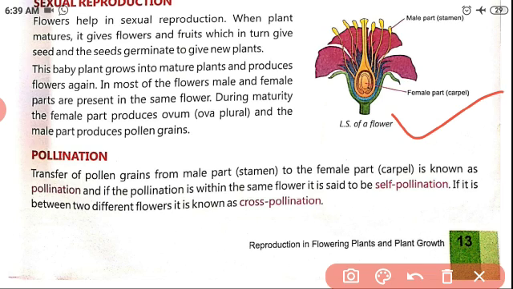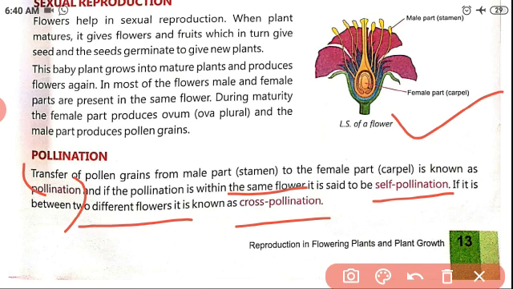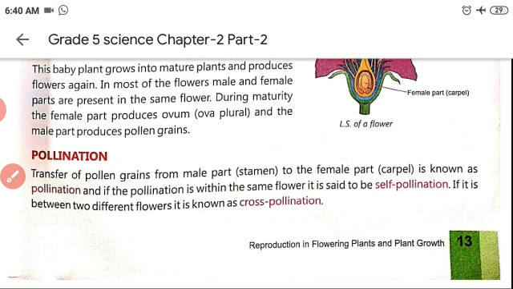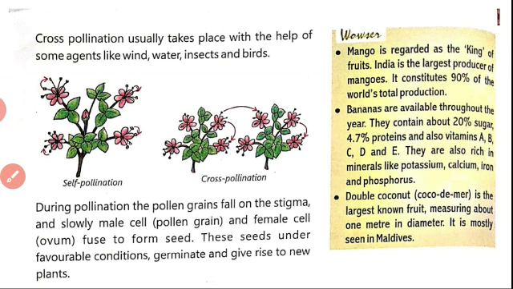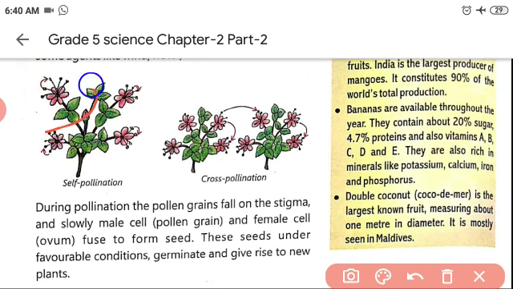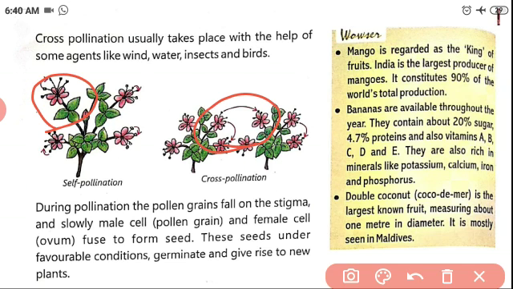Pollination, the transfer of pollen grains from the male part to the female part, is called pollination. Pollination is of two types, self-pollination and cross-pollination. If the pollination takes place in the same flower, it is self-pollination, and if it takes place between two different flowers, it is known as cross-pollination. You can easily see that. This one is self-pollination and this one is cross-pollination.